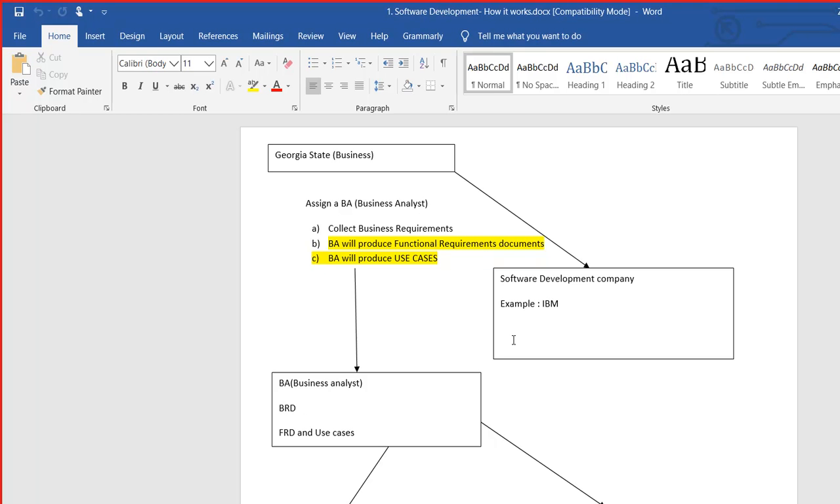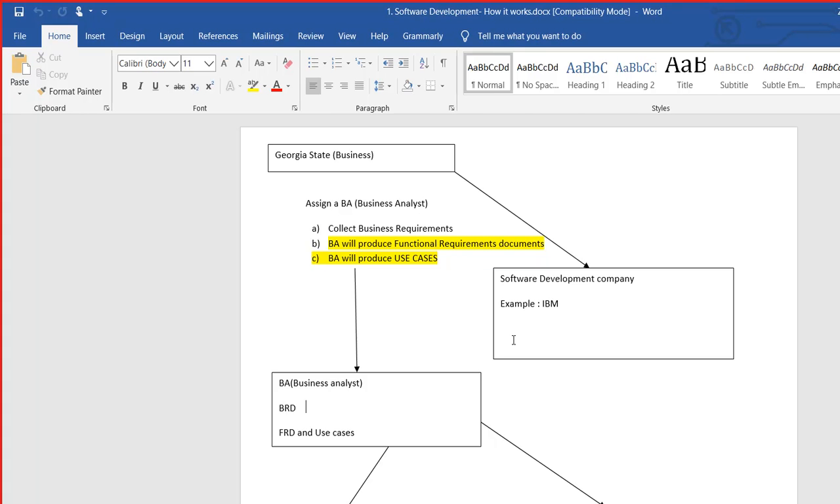For example, they need a website where if people have coronavirus, they'll be able to go there and say, I have coronavirus, I need help. This is a state website. So let's say Georgia state is planning to open a website where people will be able to go and say, I have coronavirus, I need help. That's a simple functionality. Now, Georgia state is the business. They need the software.